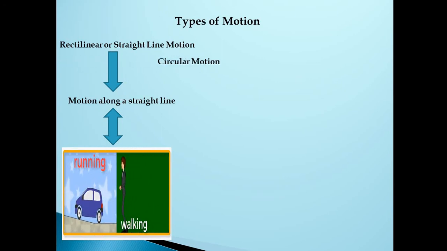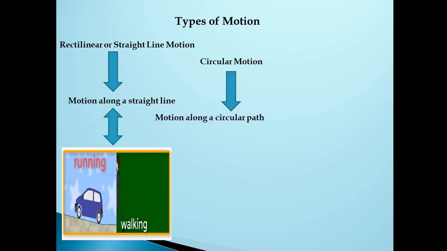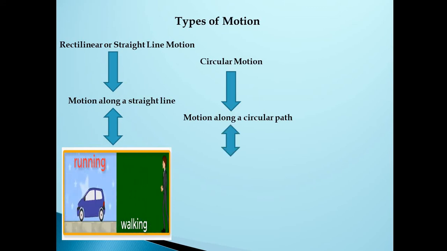Okay, let us see the next type: circular motion. As in the first example I told you, you are sitting underneath a fan. The fan is in circular motion. When you turn on the fan, the fan is fixed to one point, whereas the blades of the fan are in motion. They are rotating. They are in circular motion. If any object has a motion along a circular path, then the object is said to have a circular motion.